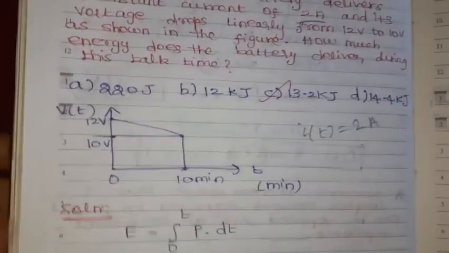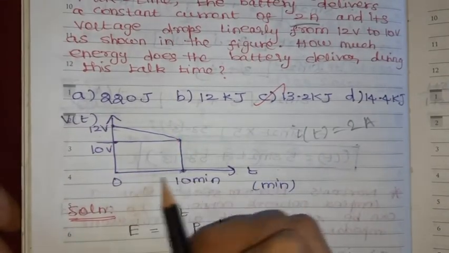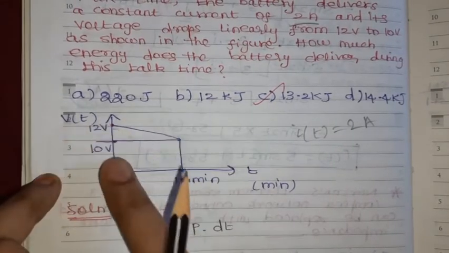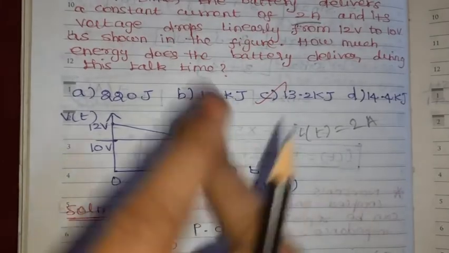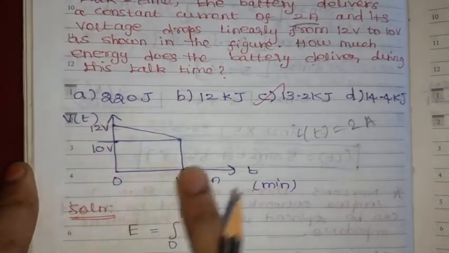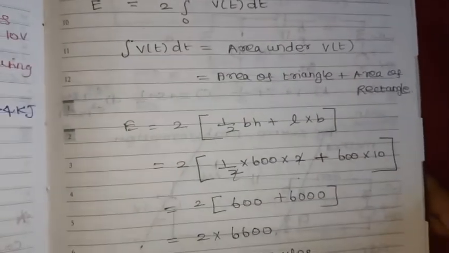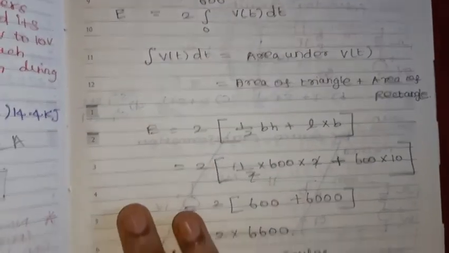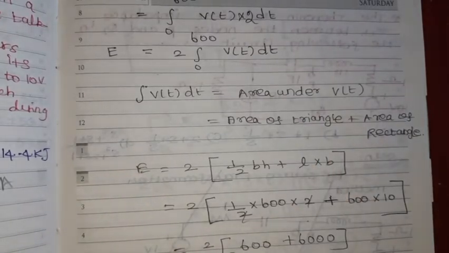So area under v of t means we have one triangle and one rectangle. We need to identify the area of the triangle and the area of the rectangle from the figure, then adding together we can find the total area. So this is v of t now. So the area under v of t we need to find out. So what is the area of the triangle in general? So E equal to 2 into the integration, which means the area under the curve. So we need to find the area value.